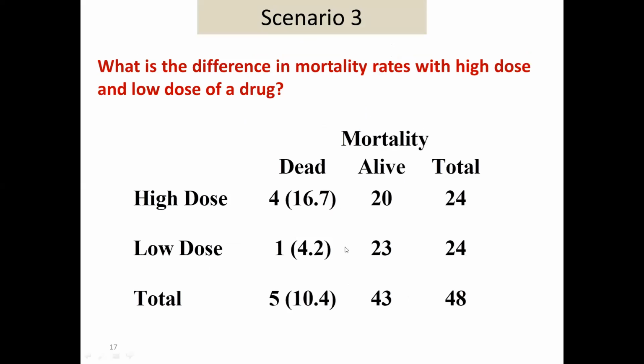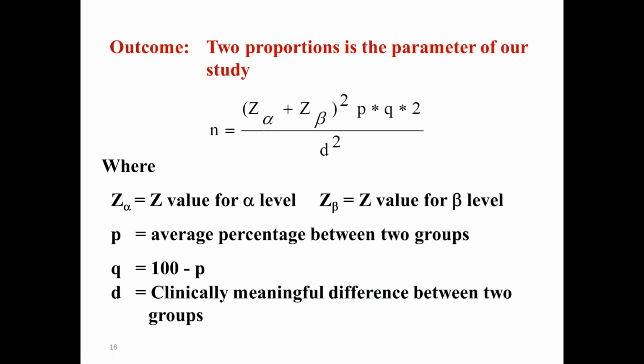In this condition, when you are doing a difference between two proportions, you need to take the average of these two percentages, that is 16.7 plus 4.2 divided by 2. We call it a pooled prevalence. So we take this pooled prevalence for calculating the sample size, calculating our P. Okay, and what about D?